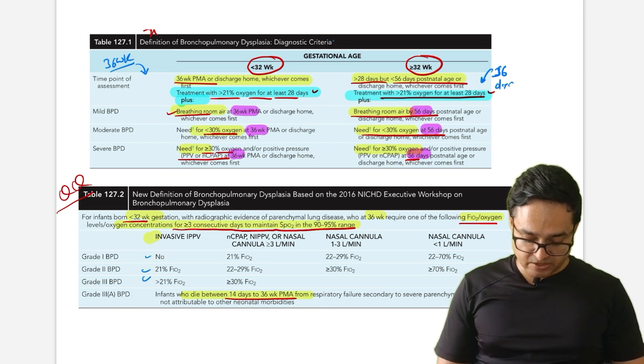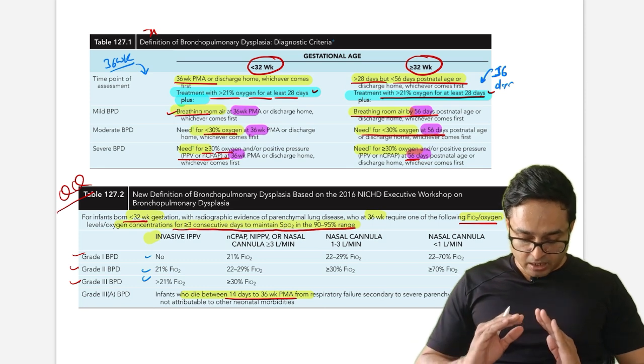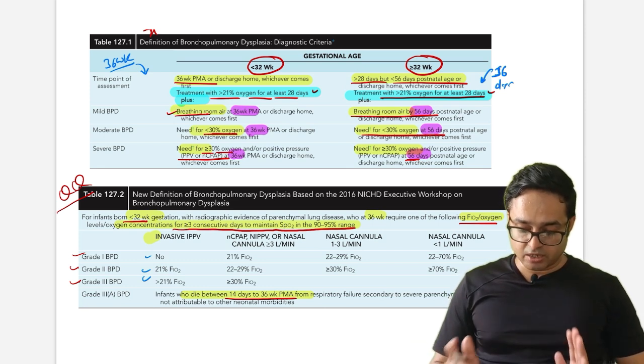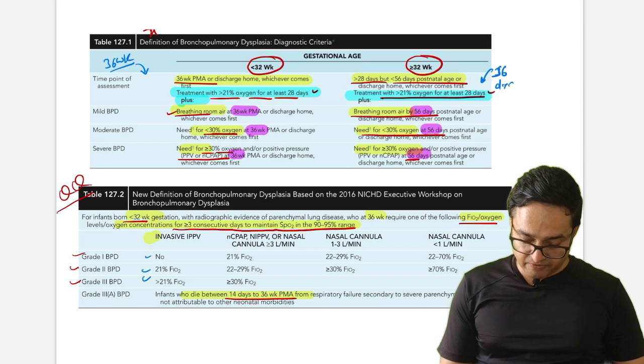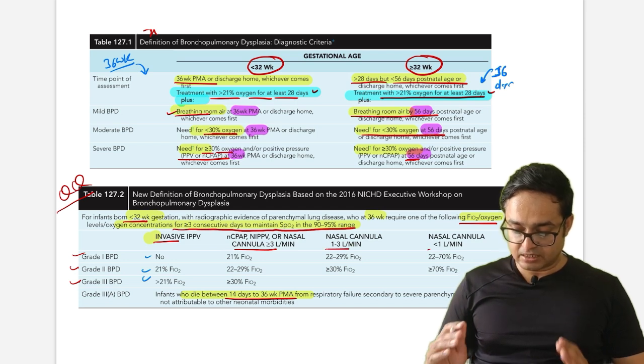So we'll classify as grade 1, grade 2, grade 3. We'll discuss grade 3A later. Grade 1, 2, 3, we will classify like invasive IPPV, NIPPV, nasal cannula more than 3, nasal cannula 1 to 3, and nasal cannula less than 1 liter per minute.